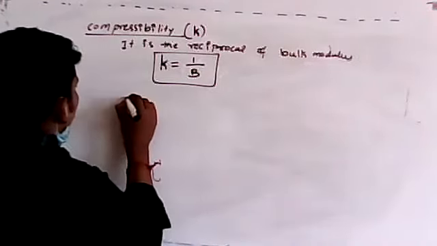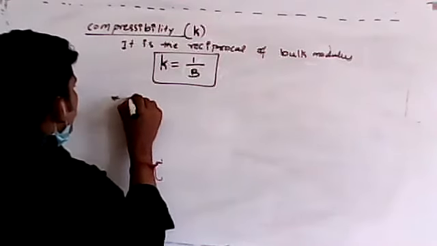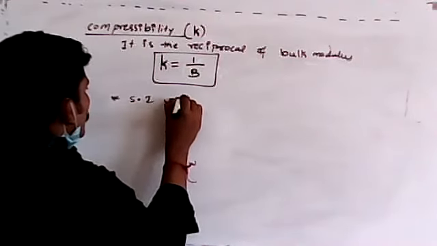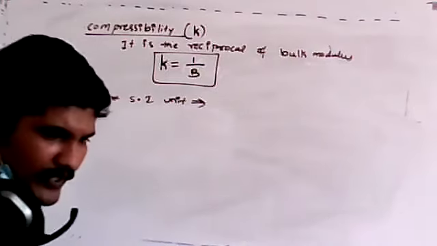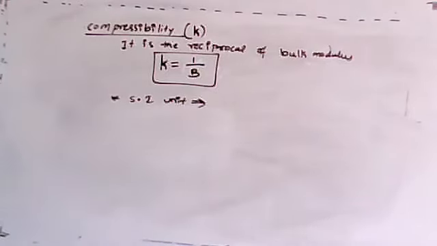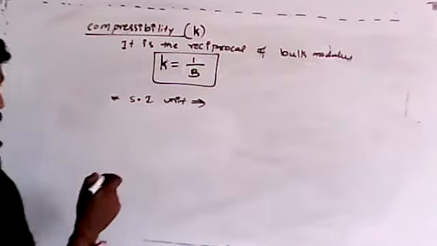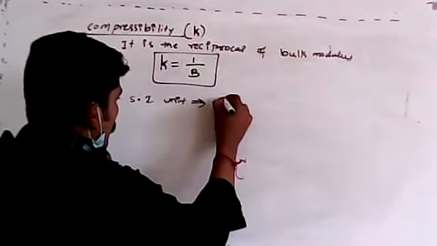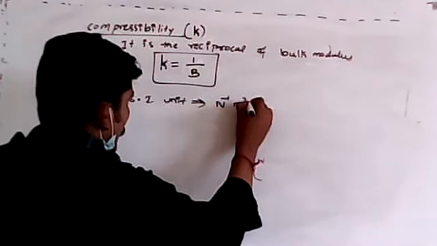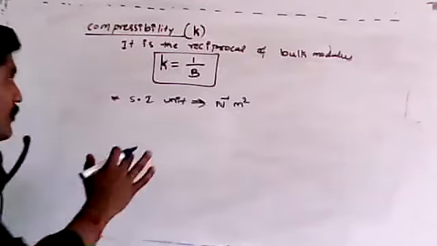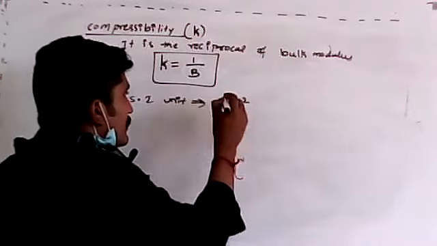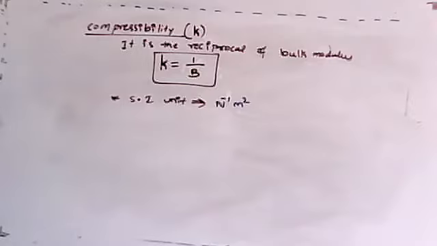then remember the SI unit. Anyone, can you tell me the SI unit for compressibility? Yes, students, please, make it fast. Good. So what is that SI unit? Why is it per Newton per meter square? Because that is 1 by bulk modulus. Remember, 1 by bulk modulus. So that's why per Newton meter square.